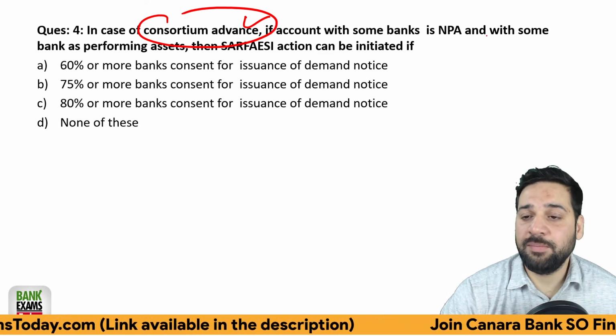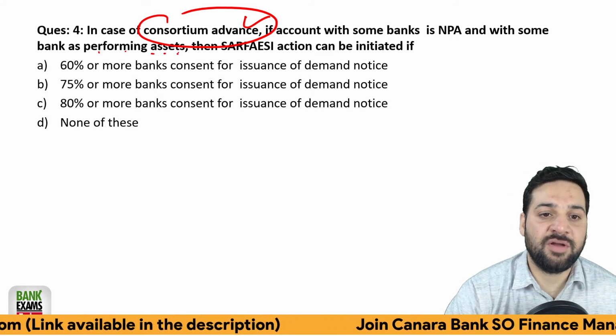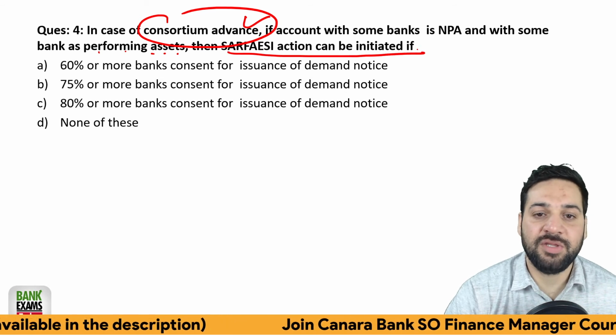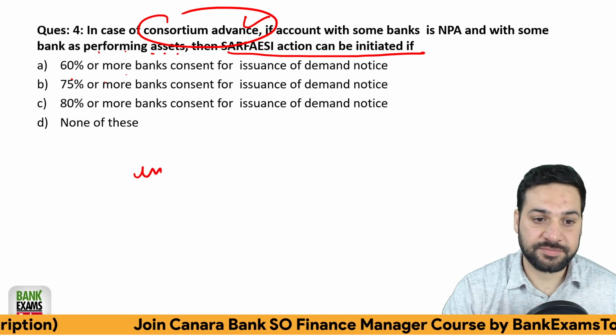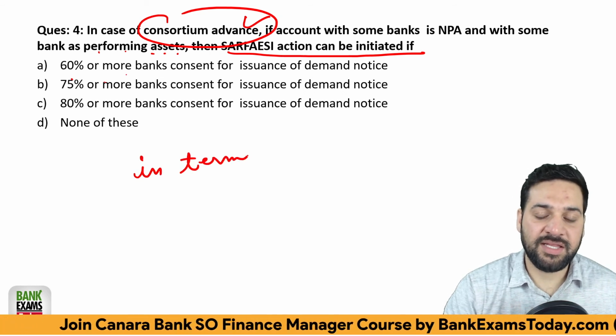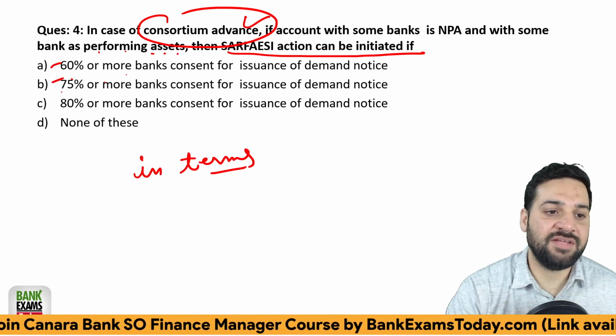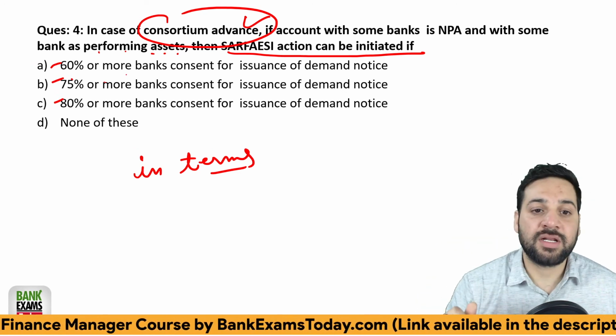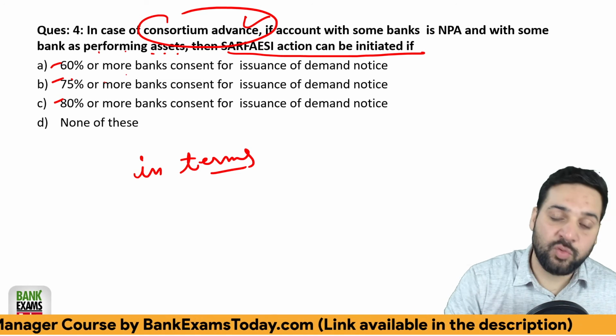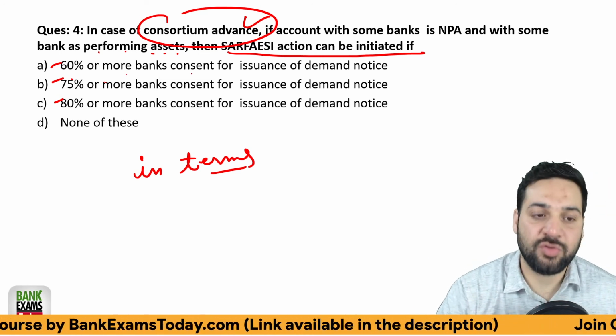if the account with some banks is NPA and with some bank is a performing asset, then SARFAESI Act can be initiated if 60%, 75%, 80% of the banks in terms of value, right? If they agree that yes, notice should be sent, then only demand notice should be sent.